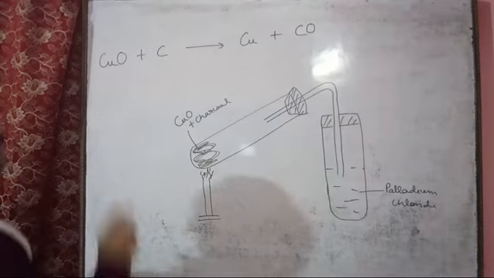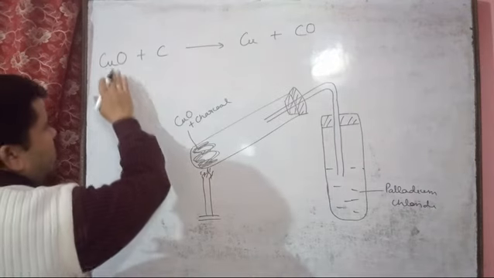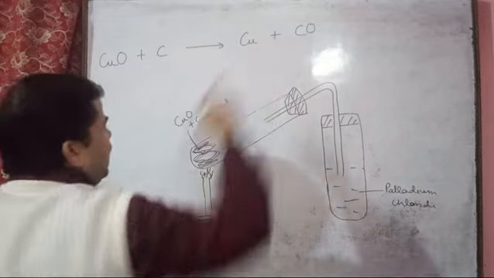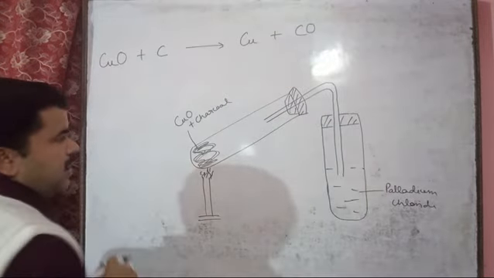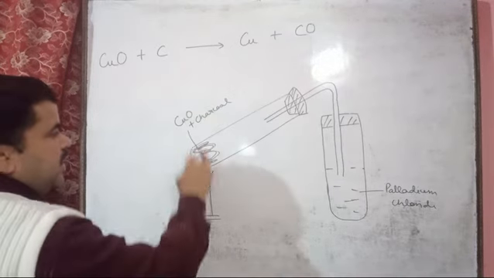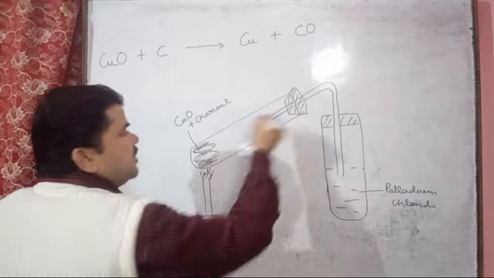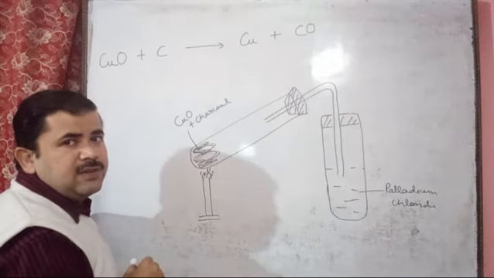So here in this chemical equation, we can see cupric oxide reacts with the charcoal, and this gives copper and carbon monoxide. If we heat the cupric oxide, the black color substance, with charcoal, then carbon monoxide gas is released, and this is a colorless gas.